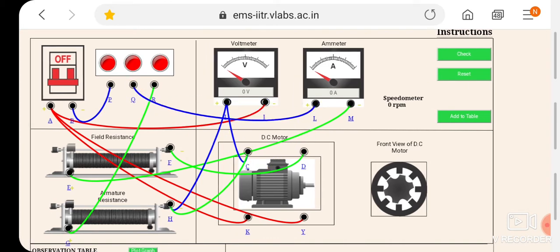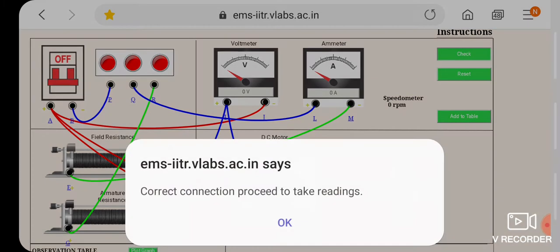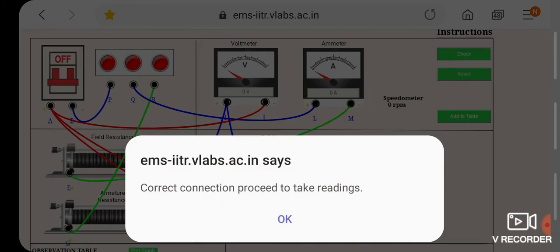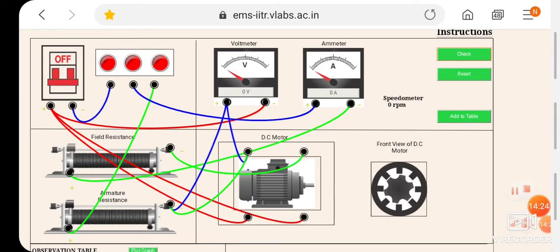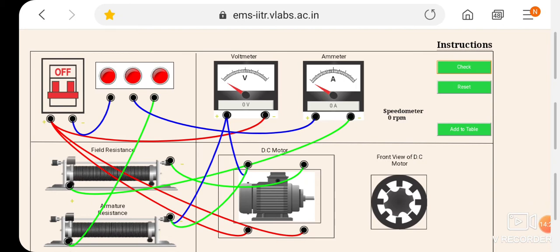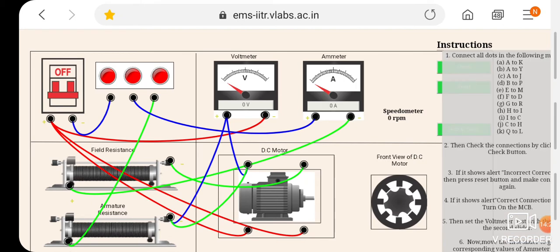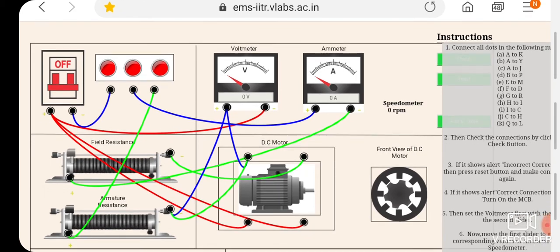Okay, all the circuit connections are done. Now we have to check whether the connections are okay or not. Click the check button. Here you can see the notification is coming, that is correct connections, proceed to take readings. You have to click OK. Then we have to again go to the instructions and follow as our connections are okay.